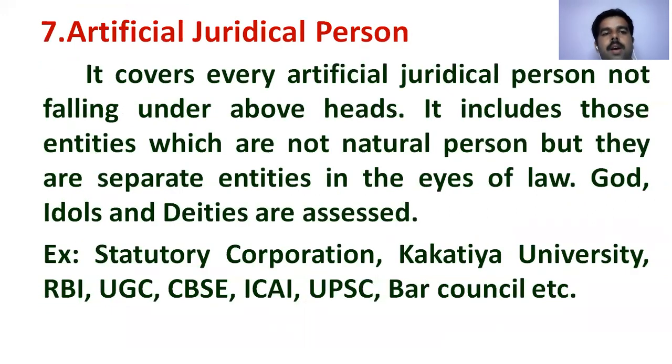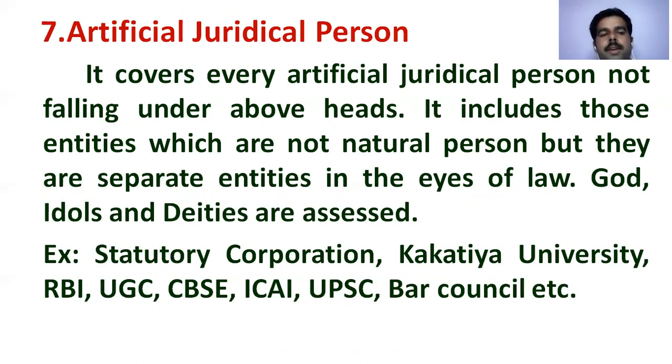The next one is the artificial judicial person. It covers every artificial judicial person not falling under the above heads. Not falling under the above heads means the above six heads we have already seen. The one which does not come under those heads should be an artificial judicial person.